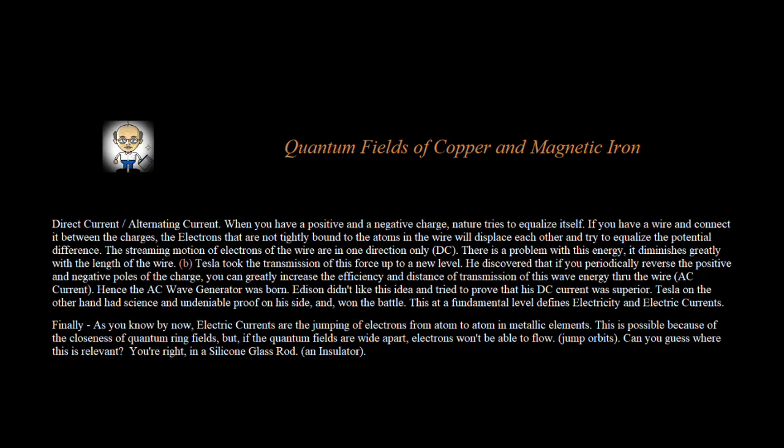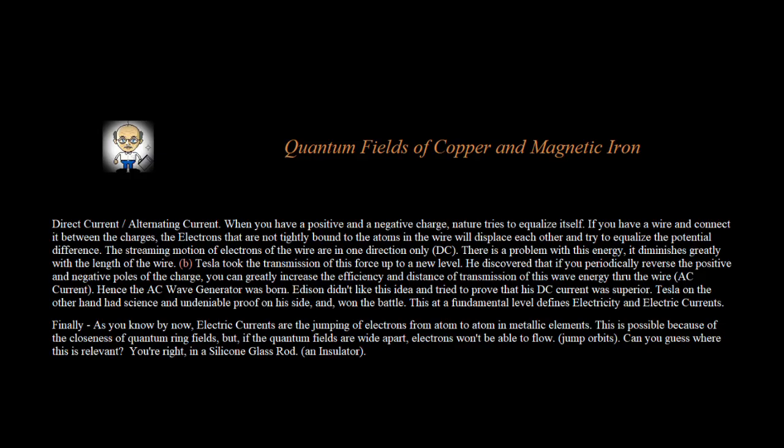Tesla took the transmission of this force up to a new level. He discovered that if you periodically reverse the positive and negative poles of the charge, you can greatly increase the efficiency and distance of transmission of this wave energy through the wire, AC current. Hence the AC wave generator was born. Edison didn't like this idea and tried to prove that his DC current was superior. Tesla on the other hand had science and undeniable proof on his side, and won the battle.